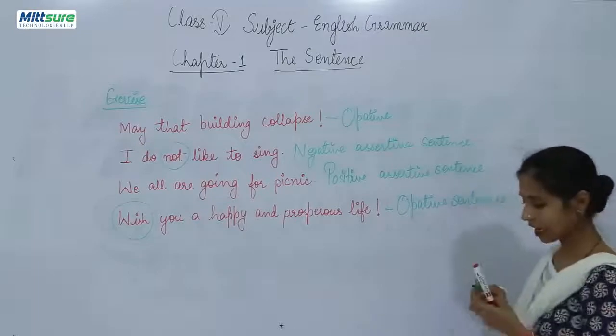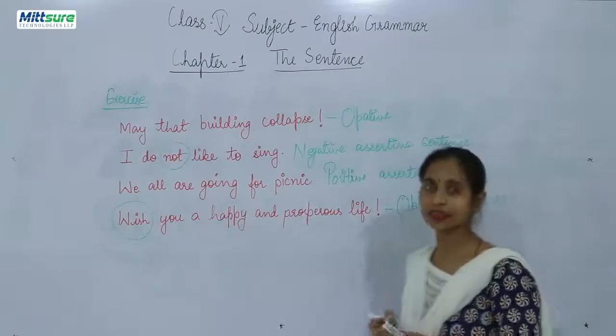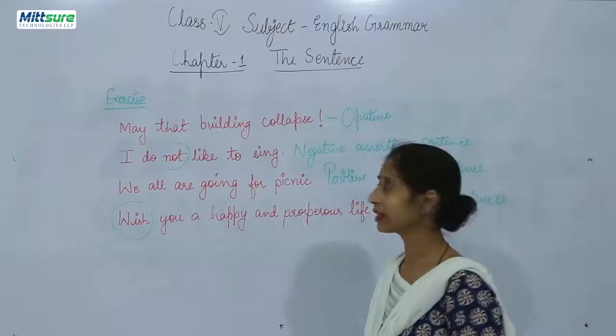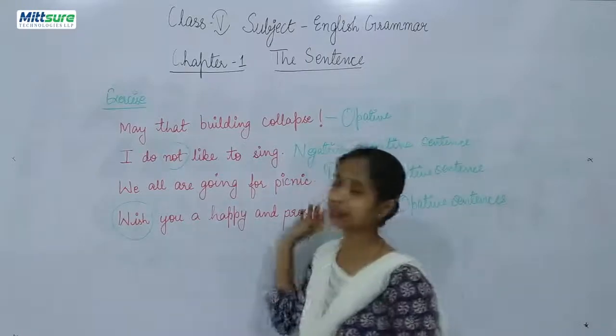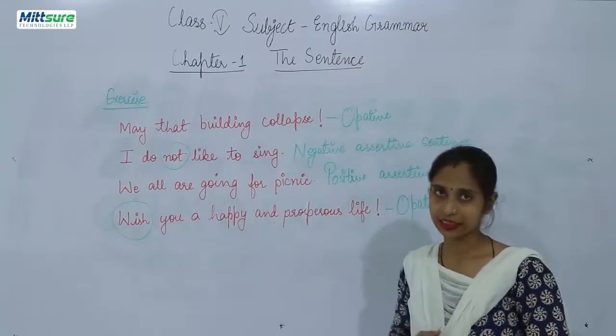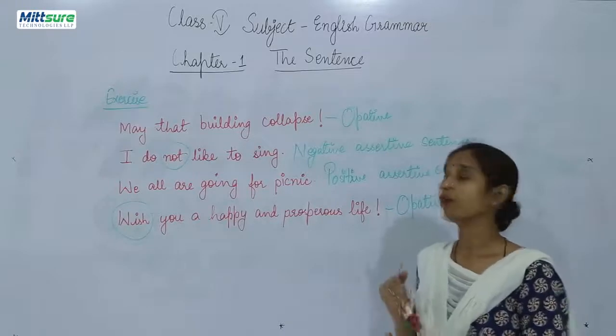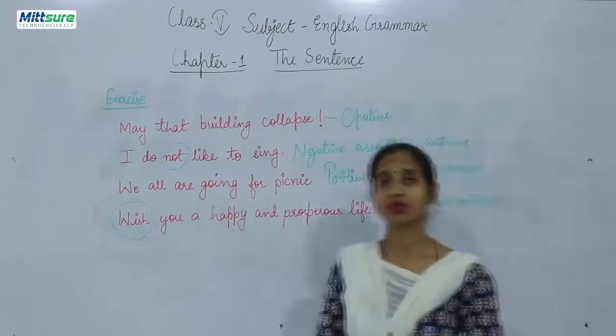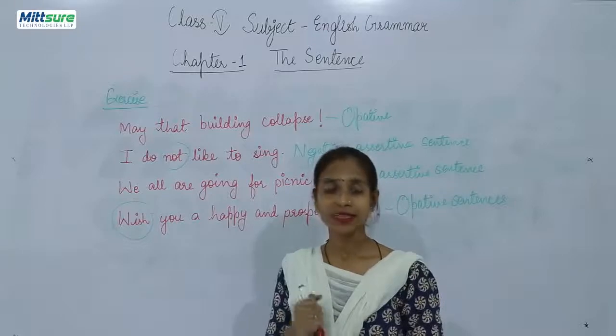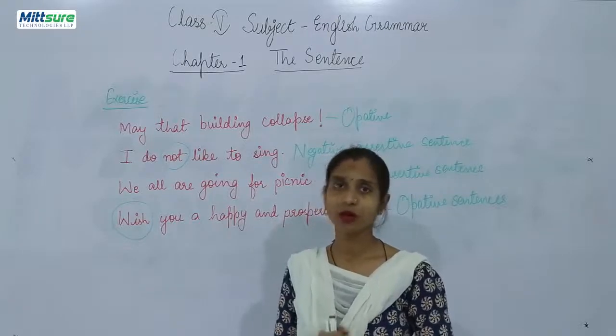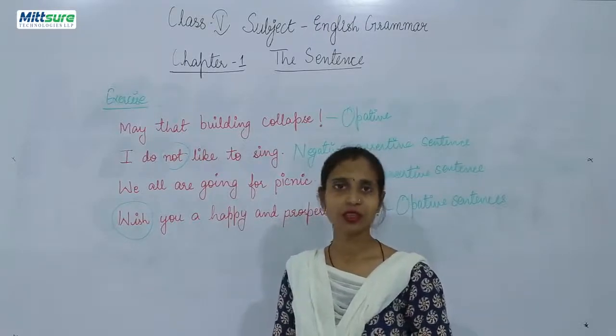So I hope with this small exercise you are all very clear about what operative, negative and positive sentences are. Now furthermore, we are going to do a book exercise, exercise A from your book. So get ready for the exercise.